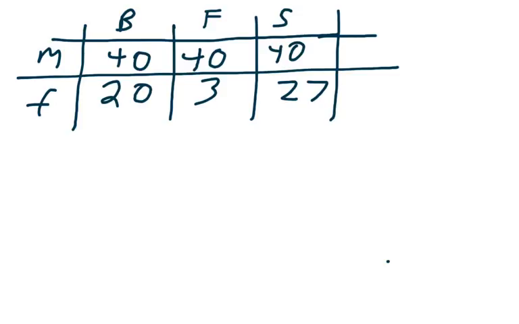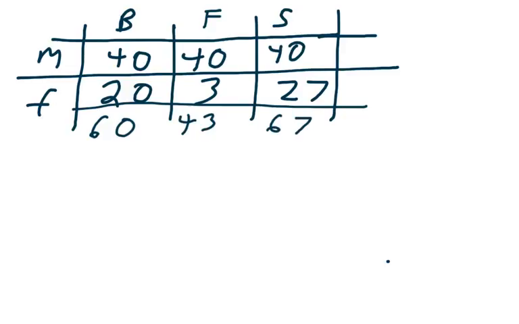And so the first thing we are going to do is we are going to make a marginal distribution, a bar chart of which sport is the best or most popular. So we got 60 people over here, 43 over here, and 67 over here. And one of the things that we like to talk about with these distributions is that the reason why we call them marginal distributions is because they're distributions in the corner.